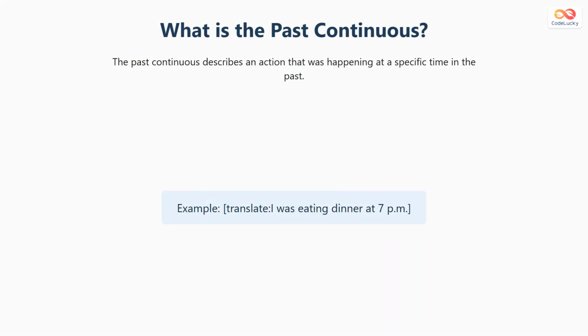The past continuous tense describes an action that was going on at a particular time in the past. For example, when we say, "I was eating dinner at 7 p.m.," it shows that the action continued for some time in the past.